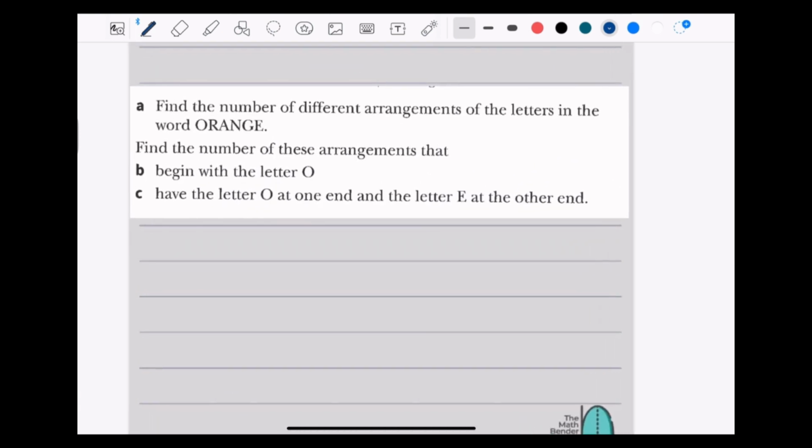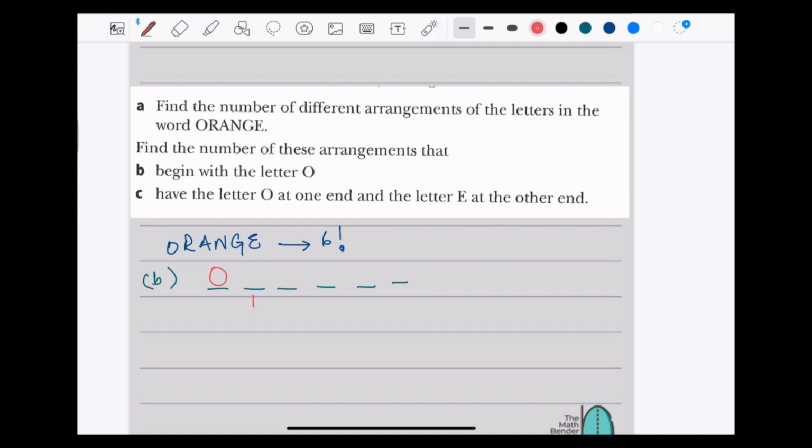Now let's look at an example question. So the first one, you have to arrange the word orange, and without any restriction for part A, if there is no restriction, it's going to be what? 1, 2, 3, 4, 5, 6. So it's going to be 6 factorial. For part B, the number of arrangements that has to begin with O. So it has to begin with O, which means the first letter has to be O, and it is fixed now. You cannot shuffle it. It has to be O already.